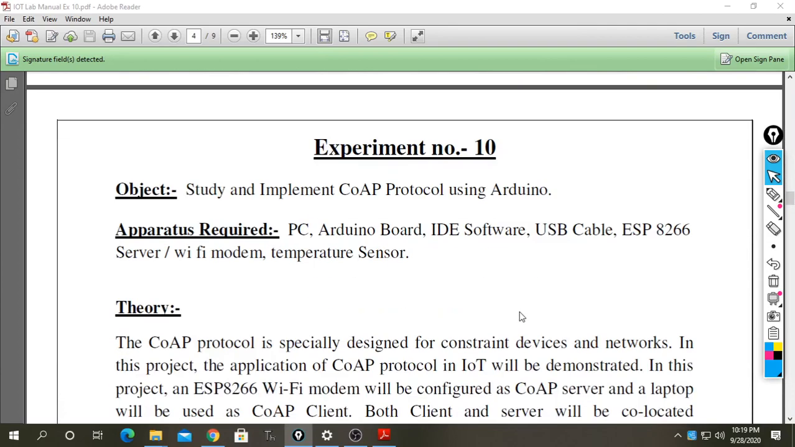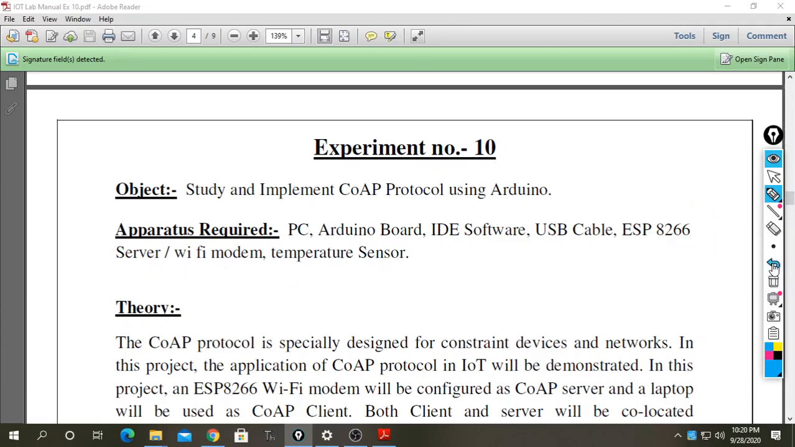Here, the apparatus required to study and implement the CoAP protocol using Arduino: of course, we are going to employ an Arduino board. Apparatus: PC, Arduino board, IDE software, USB cable. Here a new member is added, the ESP8266 server Wi-Fi modem. In our MQTT protocol, our board was a client and our PC was the server. But here the process is reversed. Then a temperature sensor which senses the temperature.